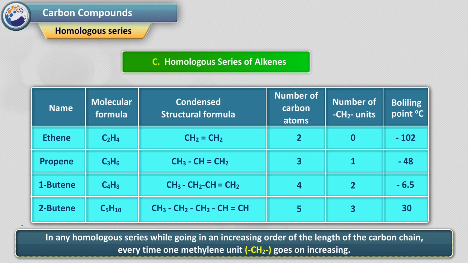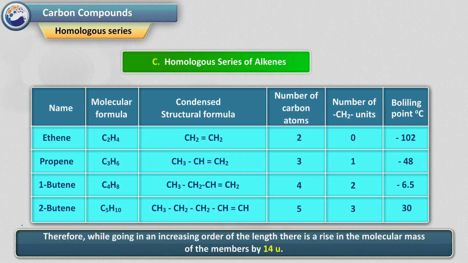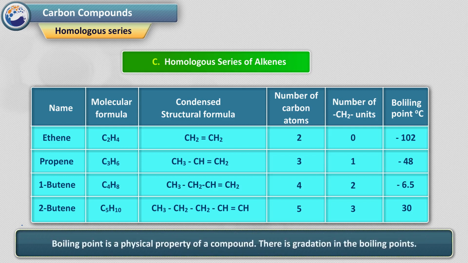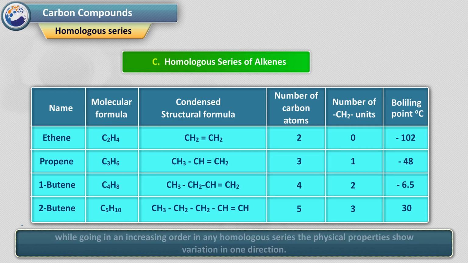1. A methylene CH2 unit gets added. B. Molecular mass increases by 14 units. C. Number of carbon atoms increases by 1. 2. Chemical properties of members of a homologous series show similarity.